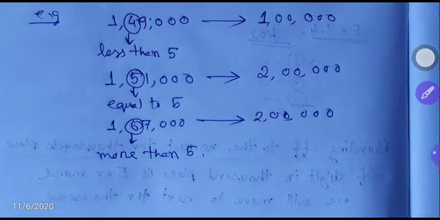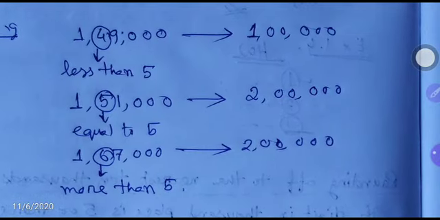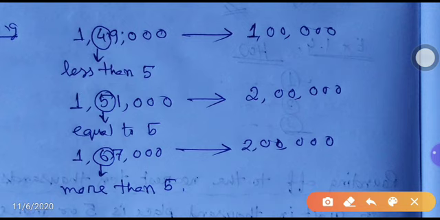So next, this one you see, 1,51,000. In the 10,000 place, what number is there? 5. 5 is equal to 5. That's why it will become 2 lakh. After 1 lakh, which number will come? 2 lakh. Next example you see, 1,67,000.